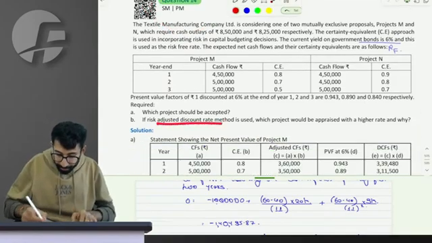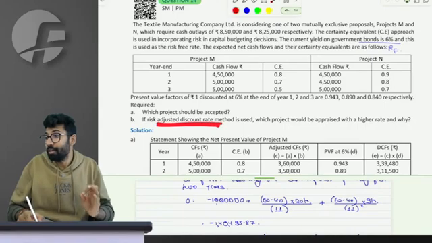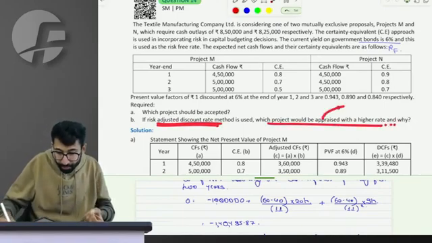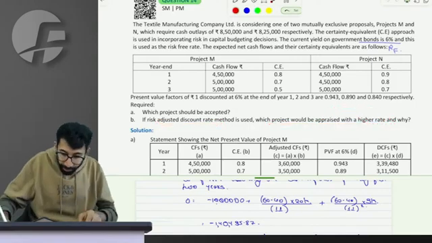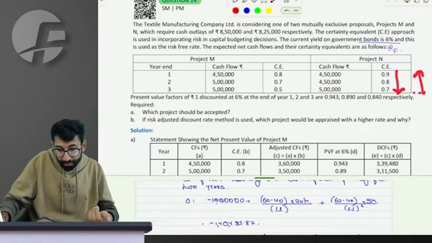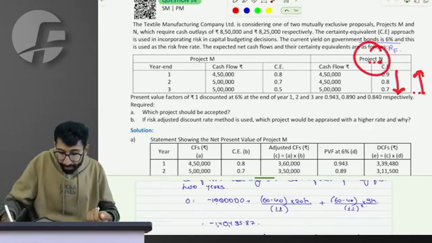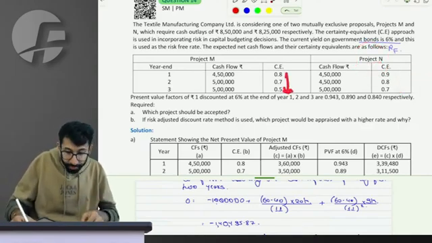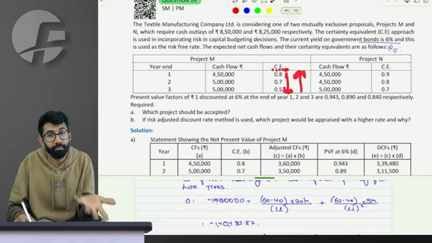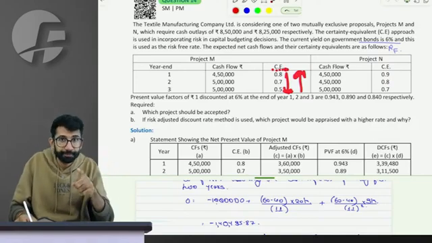As per the risk-adjusted method, the second part is really important. As per the risk-adjusted method, which project will be appraised with a higher rate? Do you agree that due to the lower certainty equivalent factor, we see that this one has a higher risk, which is why it is less certain, more uncertain, more risk.